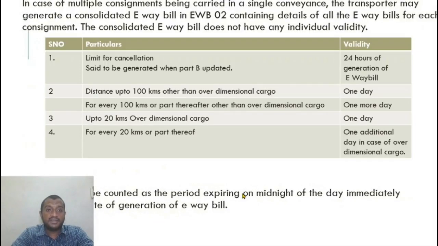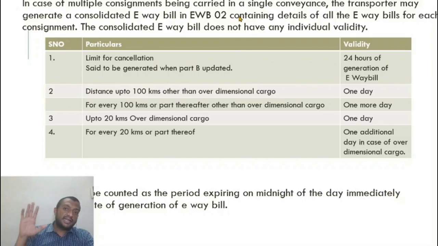See, in case of multiple consignments being carried in a single conveyance, the transporter may generate a consolidated e-way bill containing details of e-way bills for each consignment. The consolidated e-way bill does not have any individual validity. So a truck is carrying consignments for 10 people, right? The proper officer stops the vehicle. Now he would have to keep on removing all the papers, showing each e-way bill for each consignment. In order to avoid this, an option of consolidated e-way bill is given in EWB02. The transporter can generate EWB02.